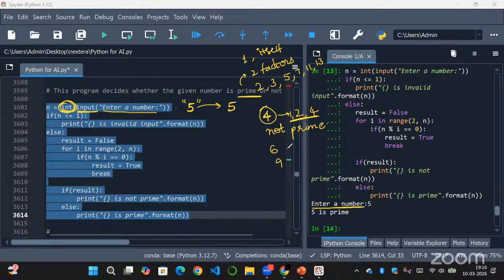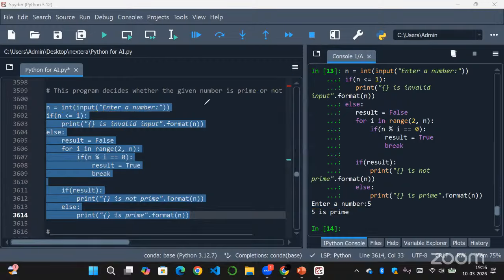And if you check 6 or 9 also, 6 is divisible by 1, 2, 3 and 6. 9 is divisible by 1, 3 and 9. So these are not prime numbers. Only 2, 3, 5, 7, 11, 13 and so on, the numbers which have only two factors, are prime numbers. So step 1 is we are taking an input from the user. This prompt "enter a number" will be printed and we'll take the input from the user, let's say I've given 5 here. 5 will be taken as a string and this will be typecasted into integer int. That is 5 integer it will be taking. So n is equal to 5 now.